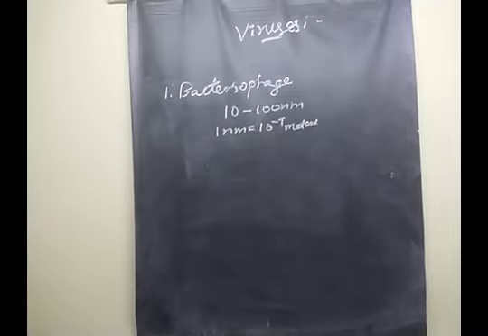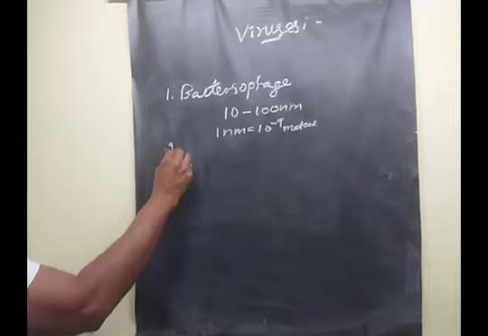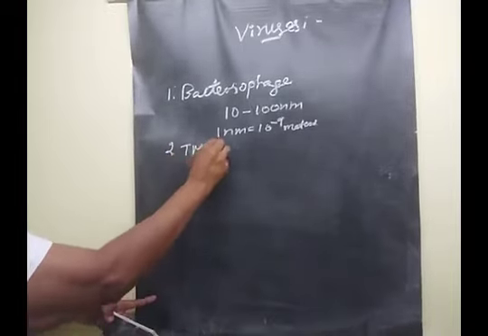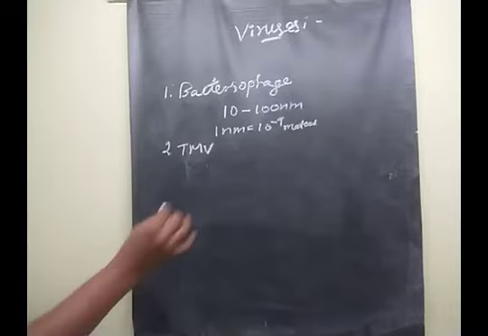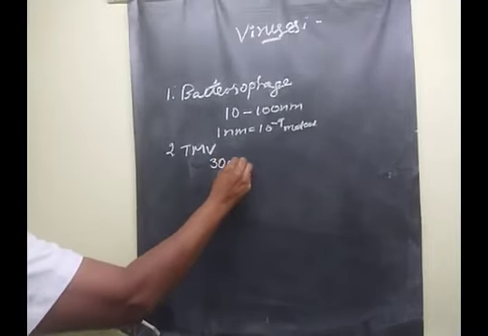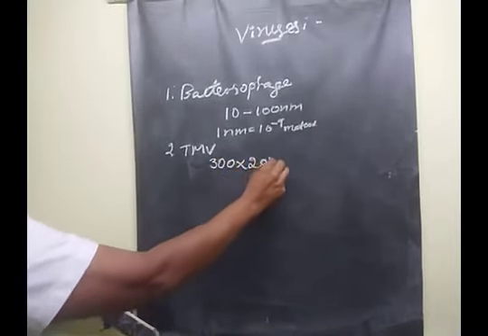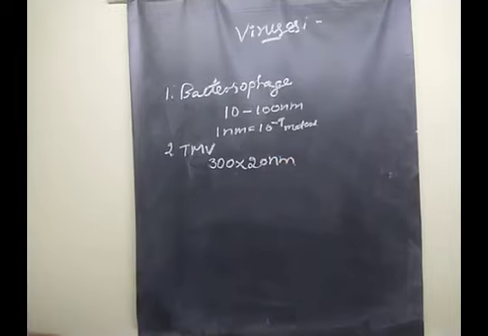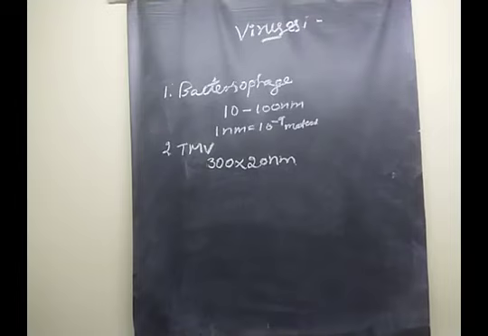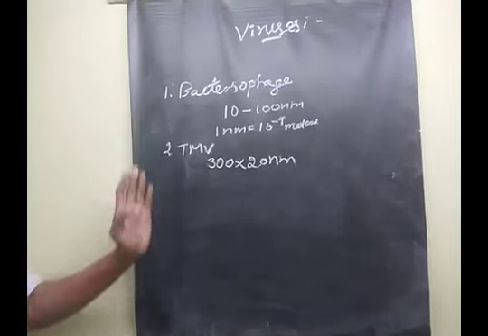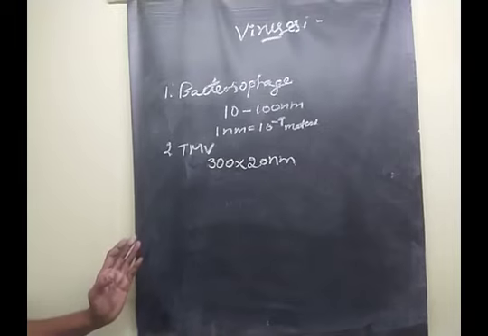Next, the size of the tobacco mosaic virus. The size of the tobacco mosaic virus is 300 by 20 nm. Clear? These two examples are given in your syllabus.